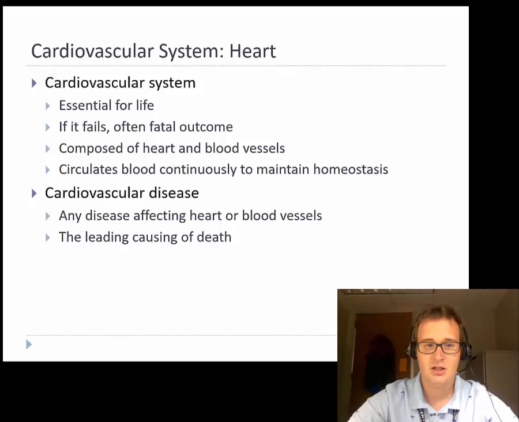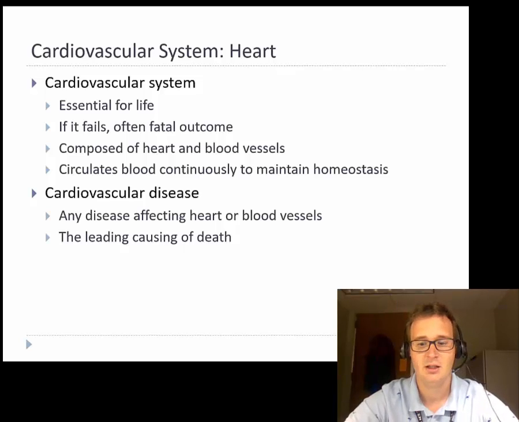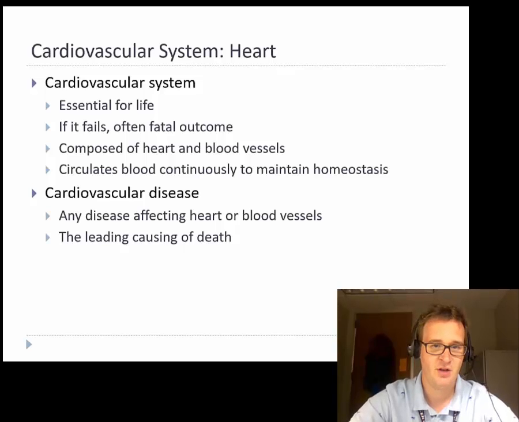Any disease that affects the heart or the blood vessels is a cardiovascular disease. And so there's many different types of diseases, and in America, it's the leading cause of death. I'm pretty sure it's the leading cause of death worldwide, just because if any problem happens with our heart or cardiovascular system, everything else kind of starts failing afterwards. It's very necessary.